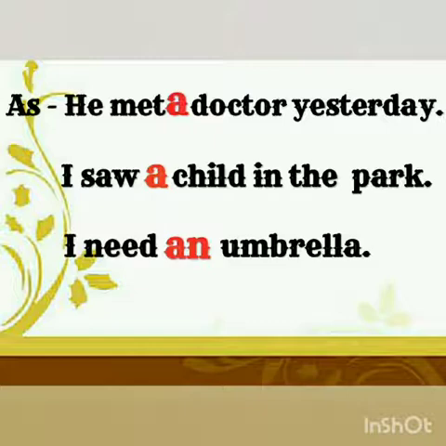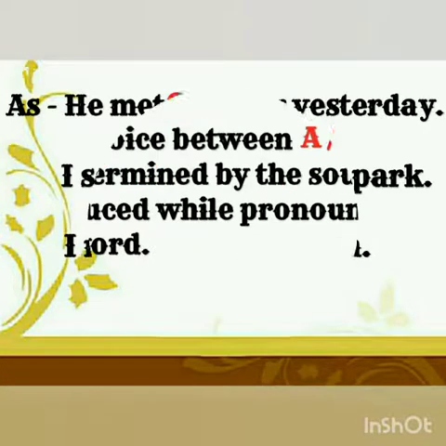I saw a child in the park. I need an umbrella. In these examples also, child and umbrella are not particular. They are not specified. It can be any child or any umbrella.